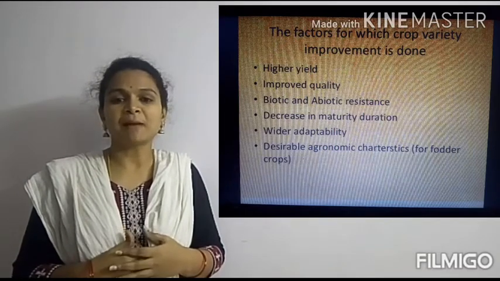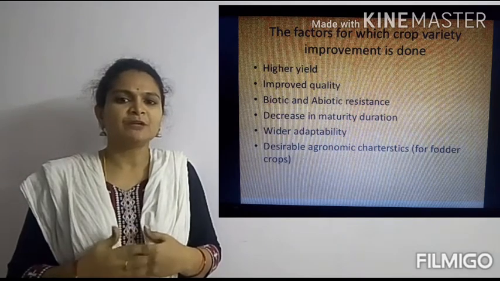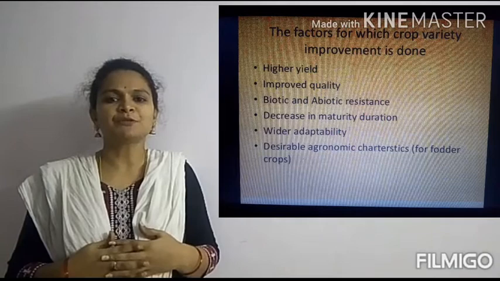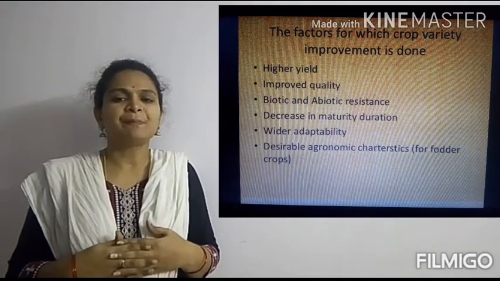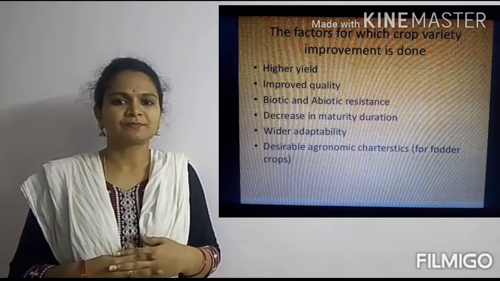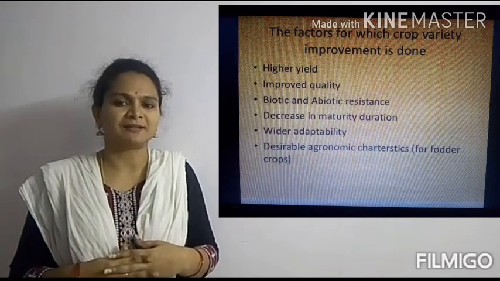If you take the example of pulses, if they have good protein content, it will decide the quality of the product. Coming to cereals, if you take wheat, the baking quality will decide the quality of the product. So we have to develop such varieties with good quality.